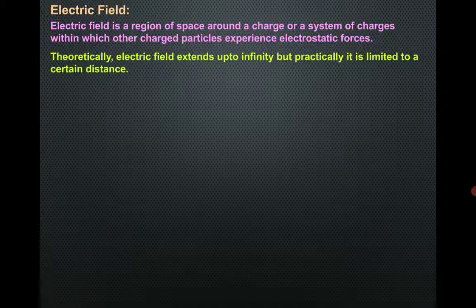Theoretically, electric field extends up to infinity, but practically it is limited to a certain distance. So theoretically we can say that electric field has no definite endpoint, but practically we limit the endpoint. We find a certain boundary or region or space in which the electric field is acting.